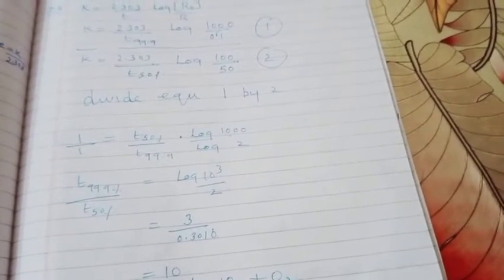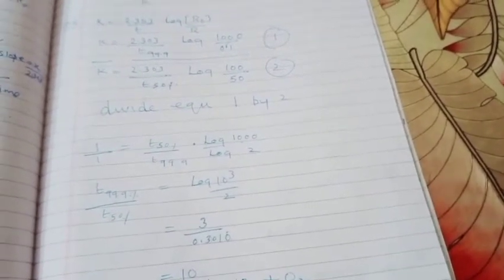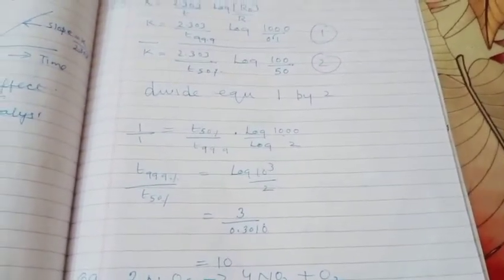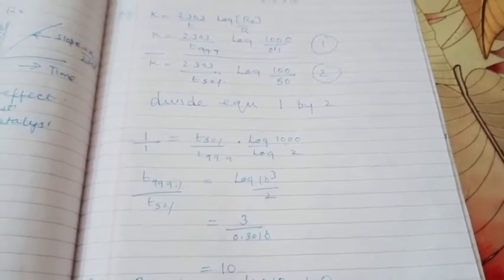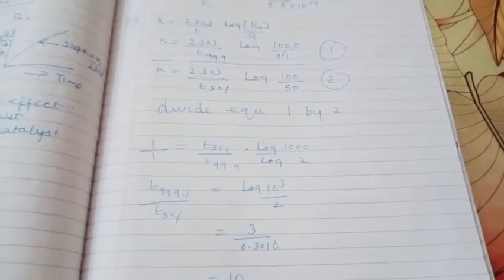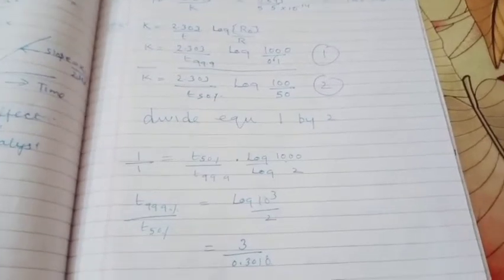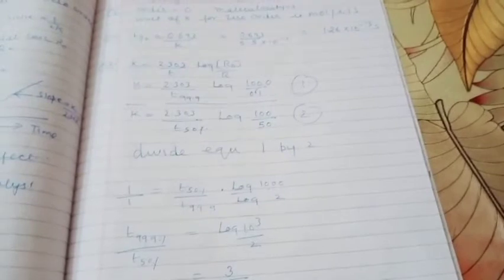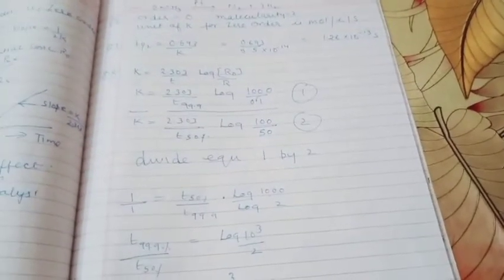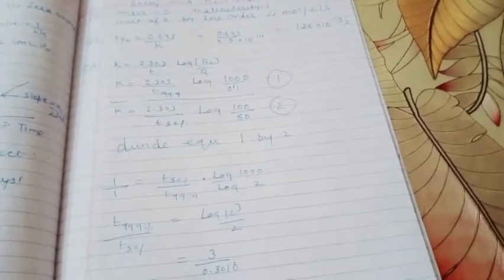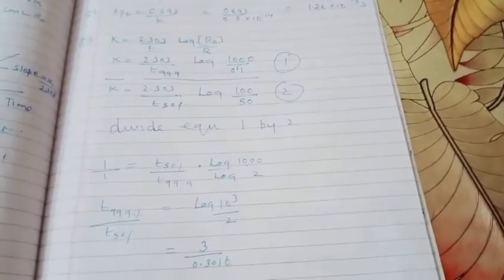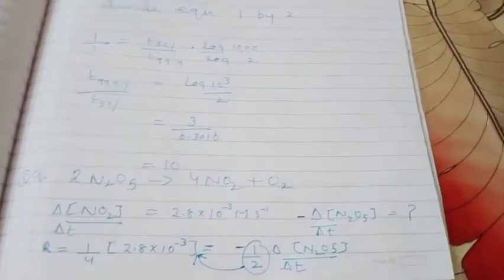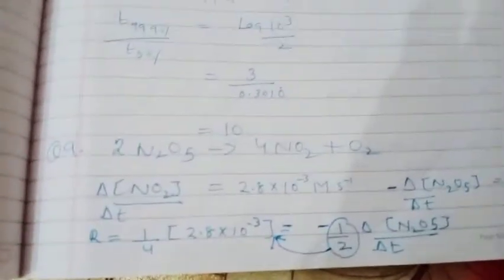If you remove this factor 1 by 2, this is called minus delta N2O5 divided by delta T. It is called the rate of disappearance of N2O5, and when you divide it by the stoichiometric coefficient, that is 2, it is the rate of reaction. That means if you remove this 2 and shift it here, you will get the value of minus delta N2O5 divided by delta T, and you will get the answer.